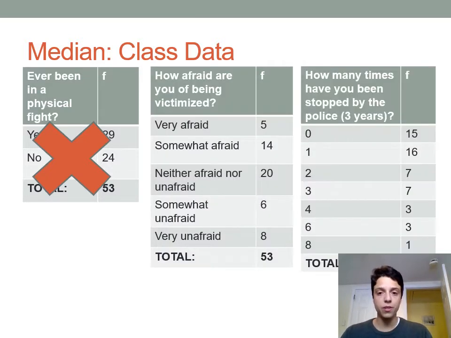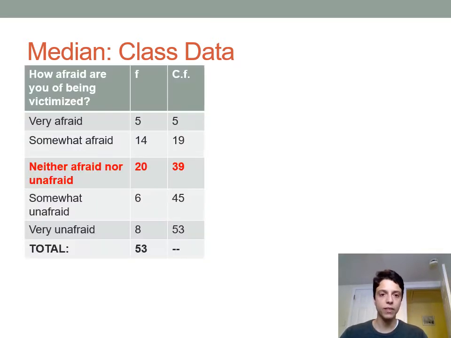For the other two questions, though, so how afraid are you of being victimized and how many times have you been stopped by the police, we can find the median because we have an ordinal level question and a ratio level question. So let's start with this question right here. How afraid are you of being victimized? So here we have responses. They're listed out in a frequency distribution in order.